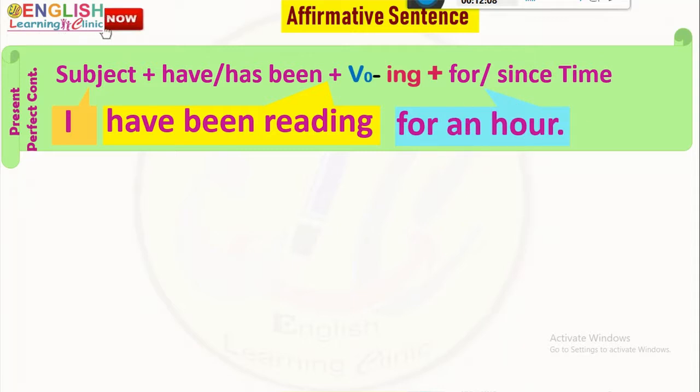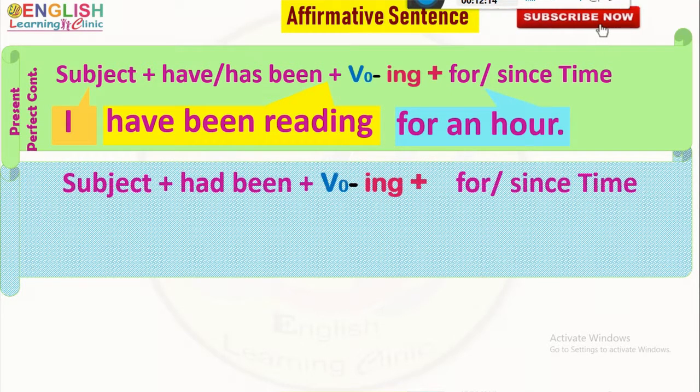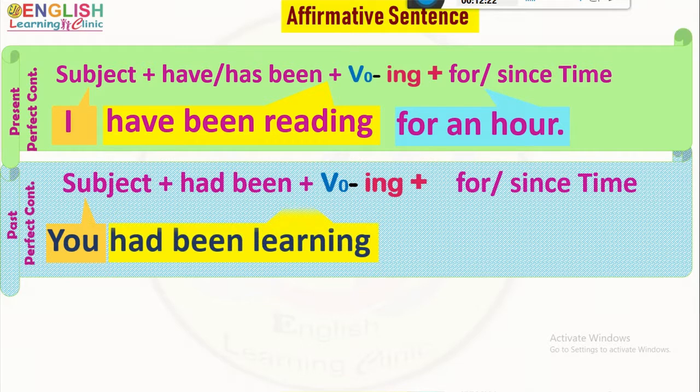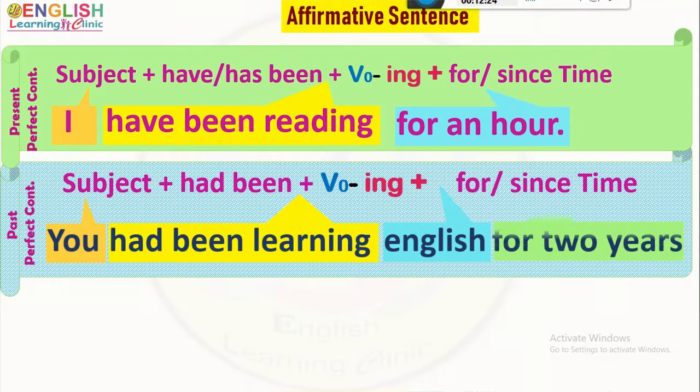With the past perfect continuous form of the verb, the affirmative assertive structure is that, and the constructed sentence is subject you, verb had been learning English for 2 years. Look at the sentence. After the continuous status of the verb, an object comes.